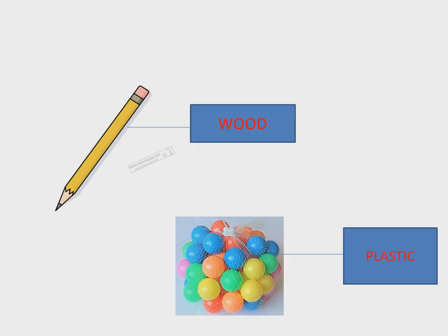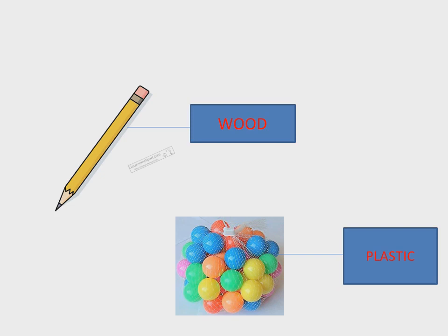Now look again. Your pencil is made up of wood, and where does the wood come from? The wood comes from the tree. When we cut the trunk or stem of the tree, we get the wood. So our pencil is made up of wood. Now the next picture is a ball. The balls are made up of plastic.